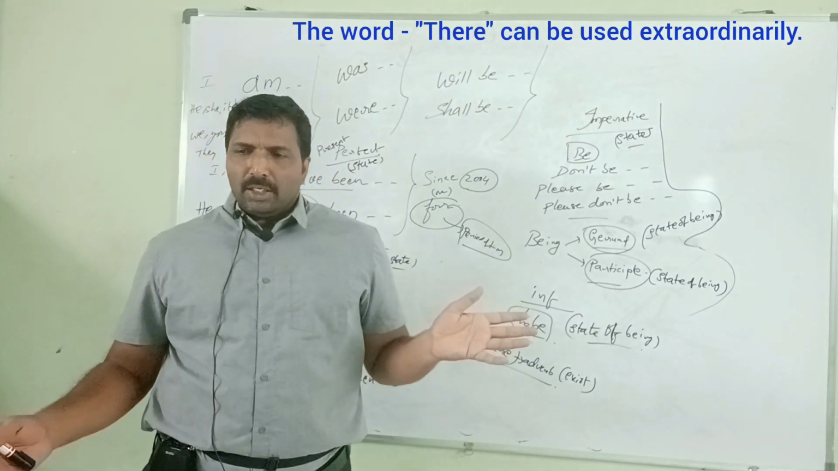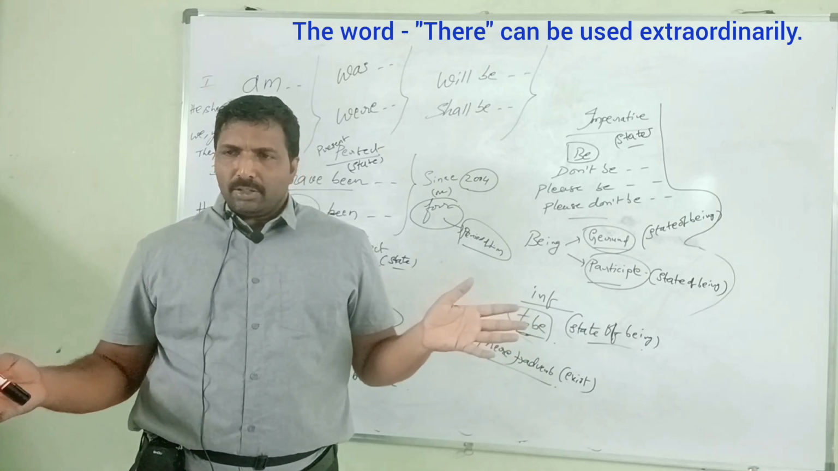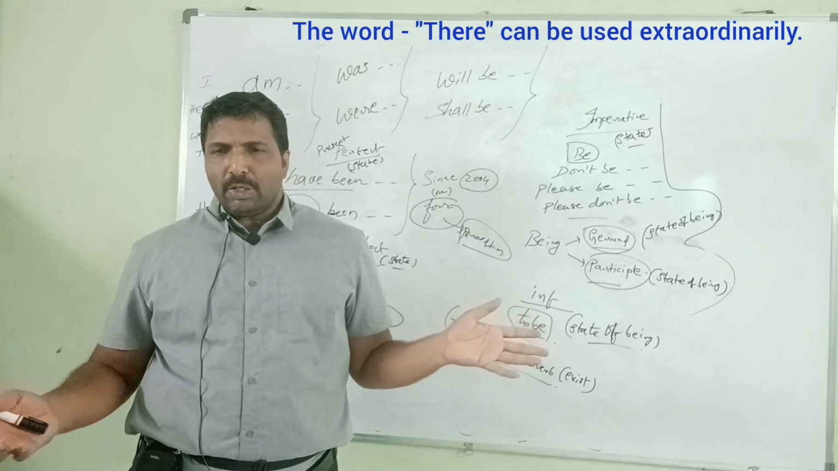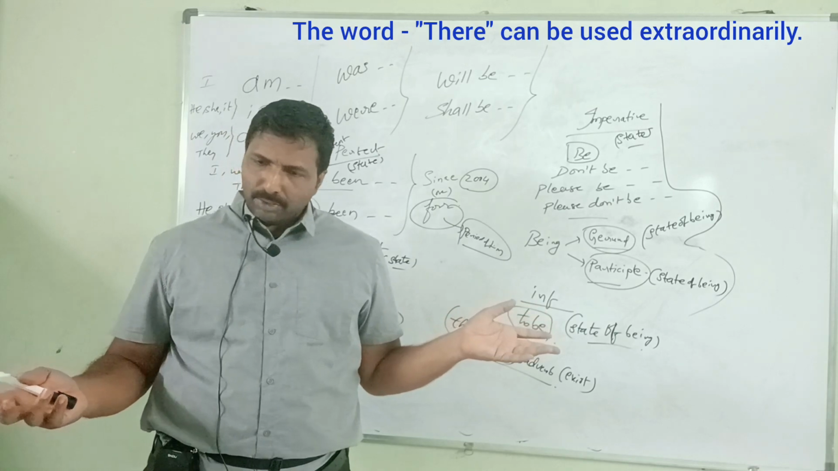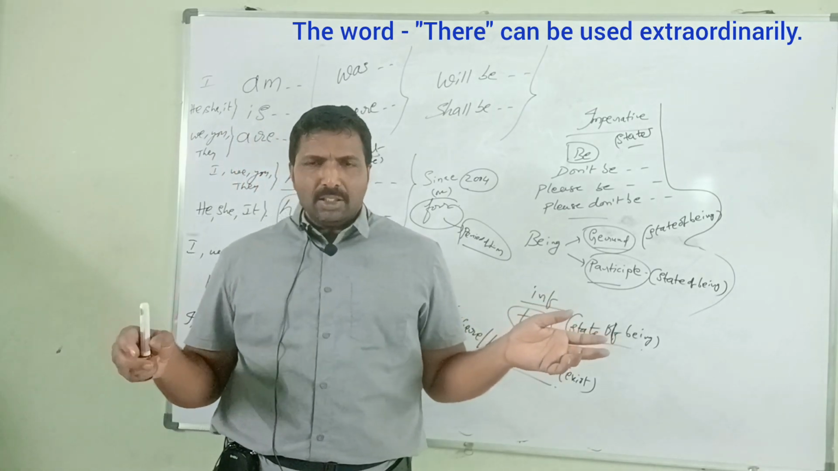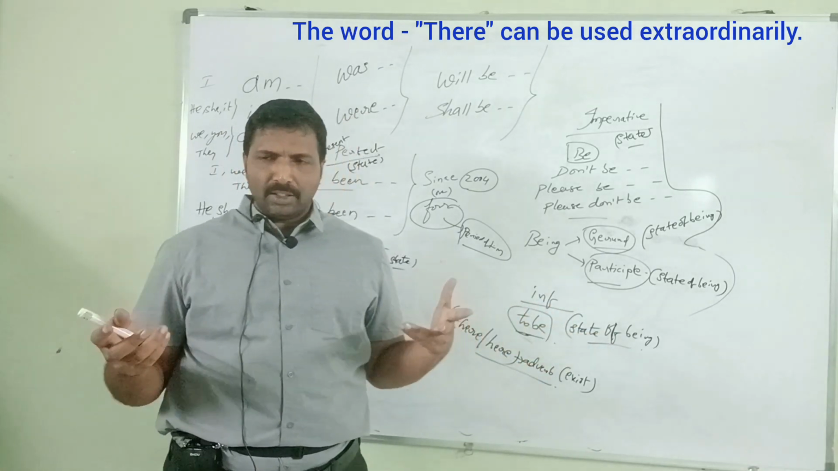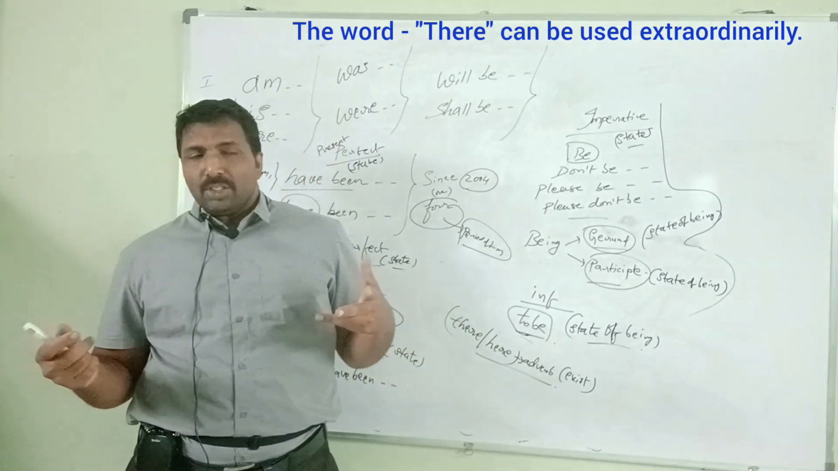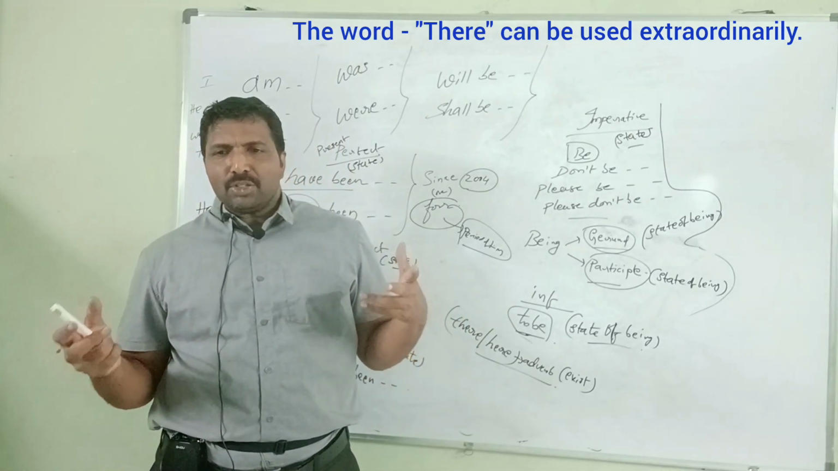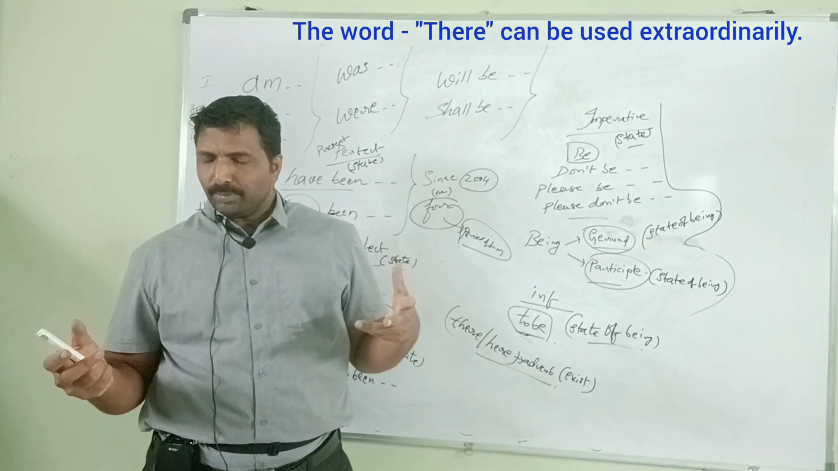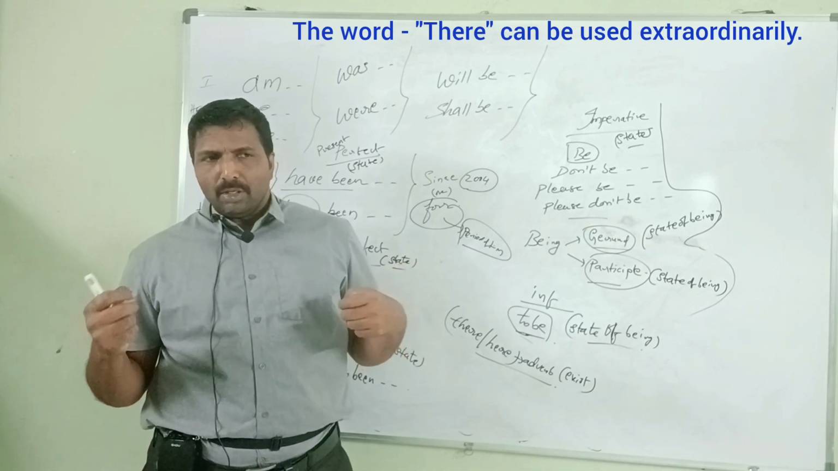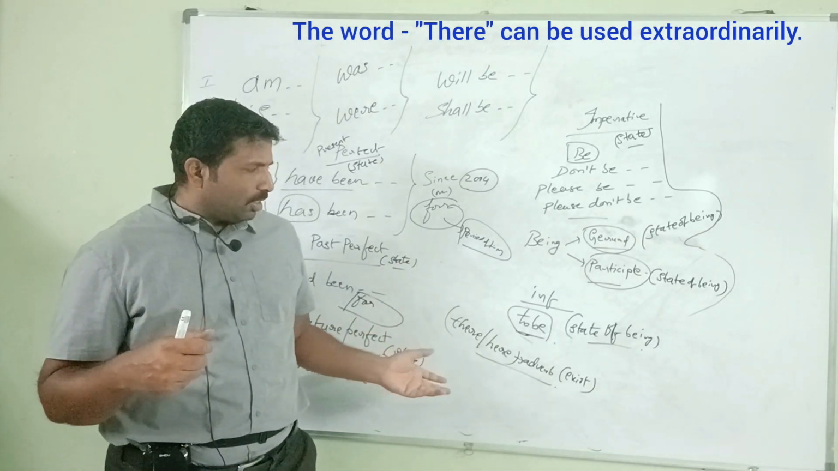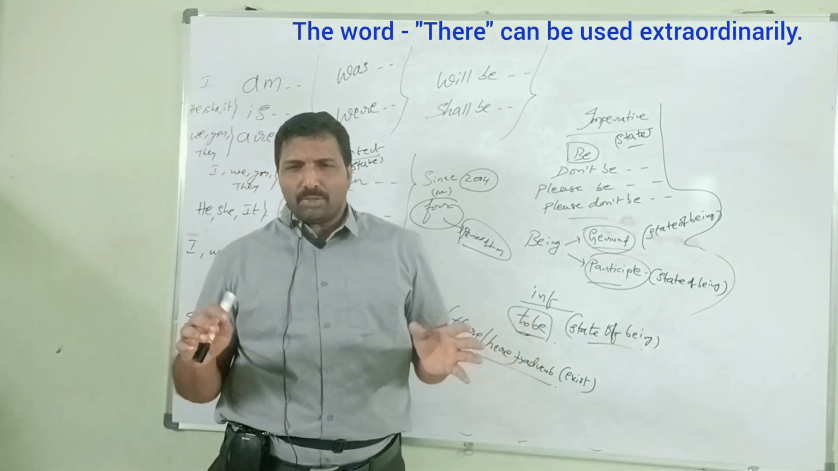There is God everywhere. God is there. God is here. God is there. God is everywhere. There, here. Is there any God? Questioning: is God present everywhere? Is God there? Are you getting my point? There and here are used to express the presence.